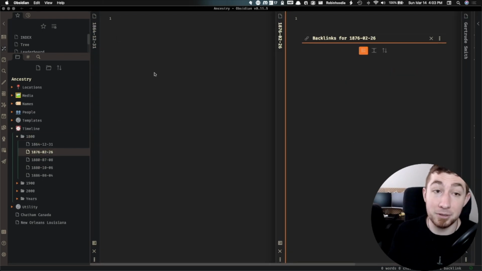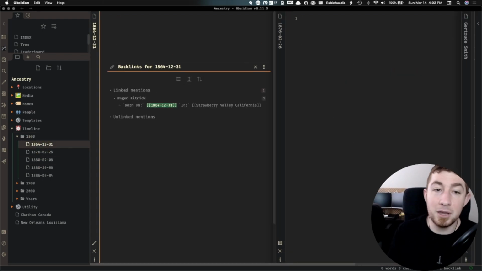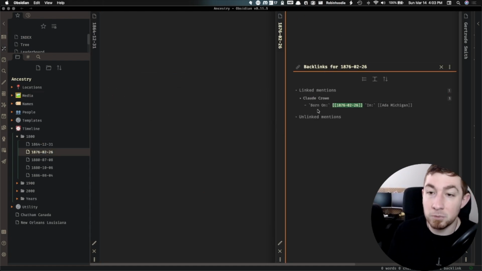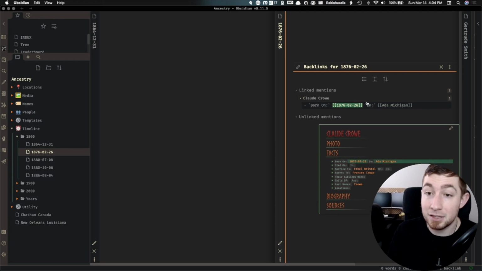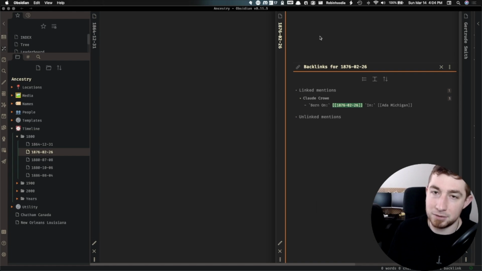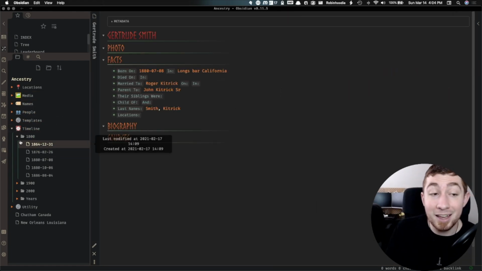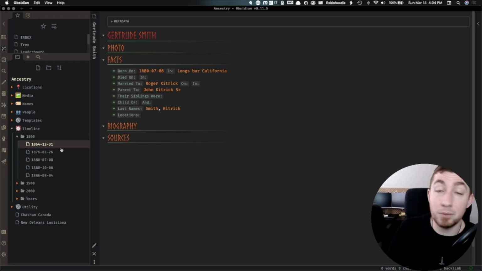I can open up a couple of these, and there's no information in here. I'm relying on backlinks to see when certain important information actually took place. So we can see Claude Crow was born on this date in this location. And that is how I'm actually using a lot of these files. So I can look at times and say, let's see what happened in the 1800s for the family. And we can easily look at those things through backlinks.